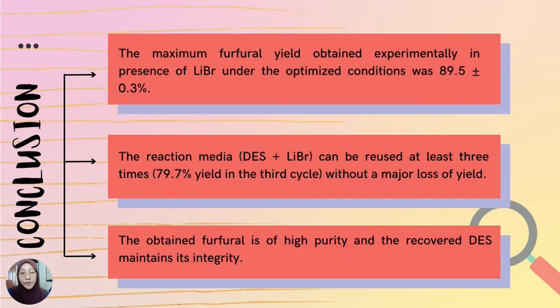Fourth, the maximum furfural yield obtained in the presence of lithium bromide under the optimized conditions was 89.5%. Fifth, the reaction media can be used at least 3 times without a major loss of yield. Lastly, the obtained furfural is of high purity and the recovered deep eutectic solvent maintains its integrity.